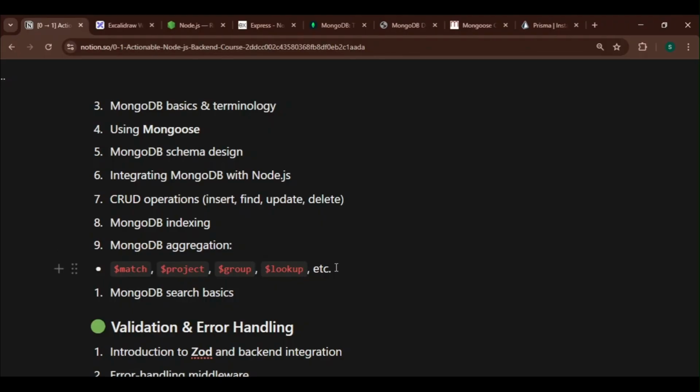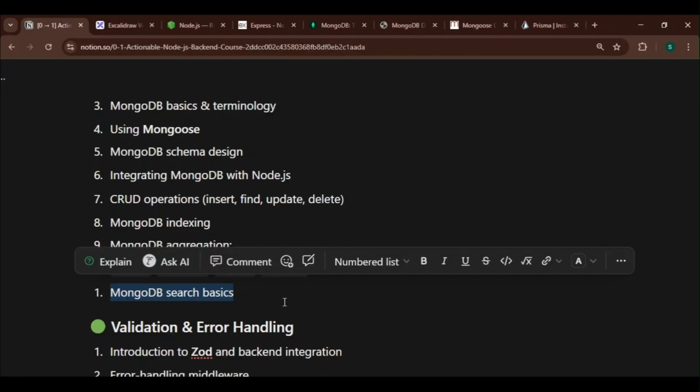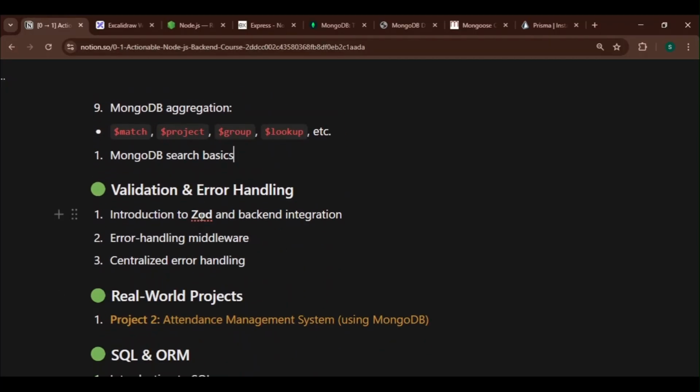So this is a powerful feature of MongoDB. MongoDB aggregation has a lot of stages, like we have $match, $project, $group, $lookup, etc. After that, we'll learn about the basics of MongoDB sort. After that, we'll learn about the Joi library.